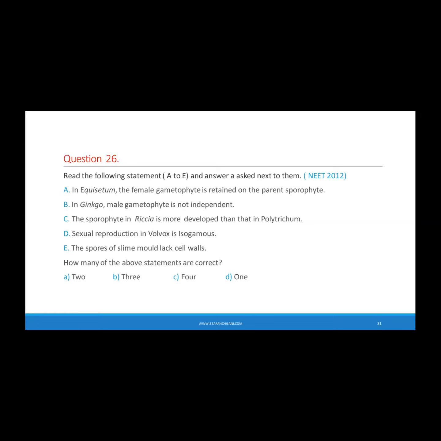you should also know, in case of a pteridophyte, is the gametophyte dependent upon the sporophyte? Okay, so is the first statement correct? In Equisetum, the female gametophyte is retained on the parent sporophyte. Is the female gametophyte, meaning female gametes, retained on the parent sporophyte?